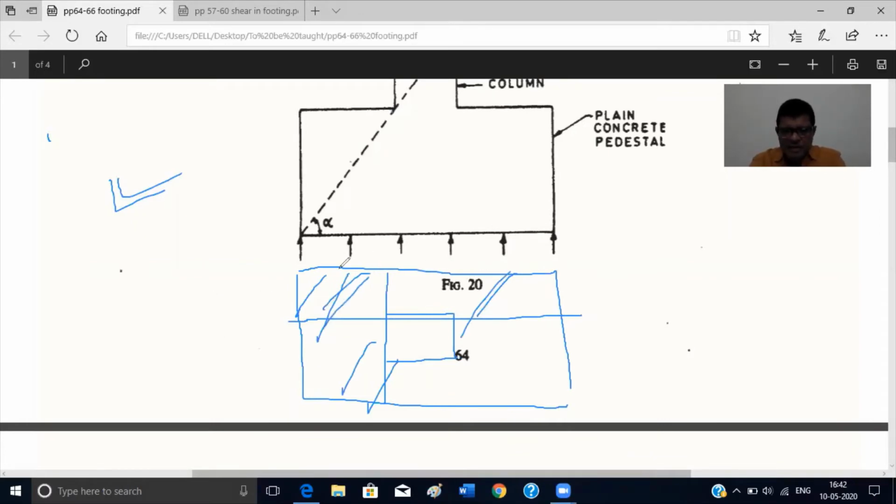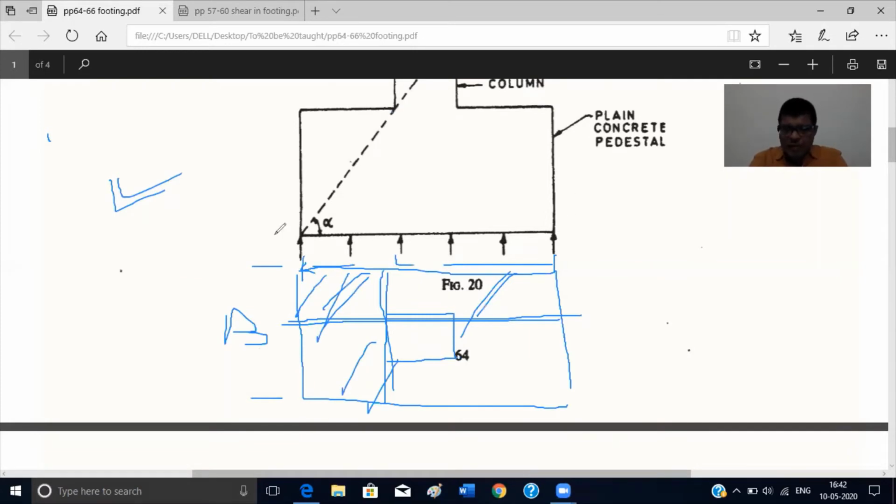One is this direction. You can take this equal to B, the width of the footing, and this equal to L, that is the length of the footing. So length and breadth are given. Either you take a cross section like this extending along the face of the column, or along the other face of the column. Calculate the bending moment along this direction, and the bending moment in the other direction. The maximum bending moment is to be considered for design.